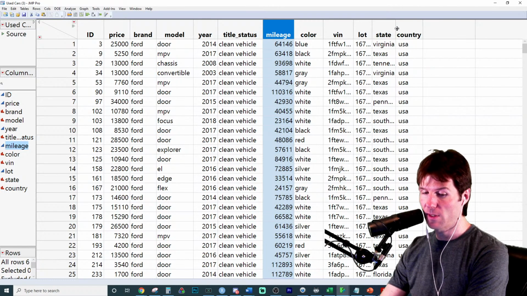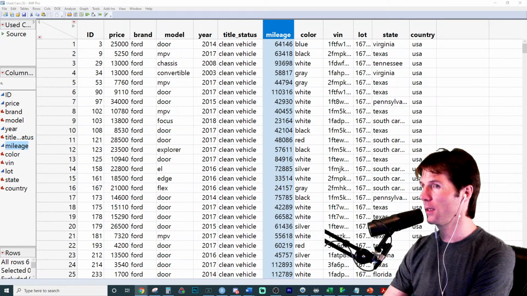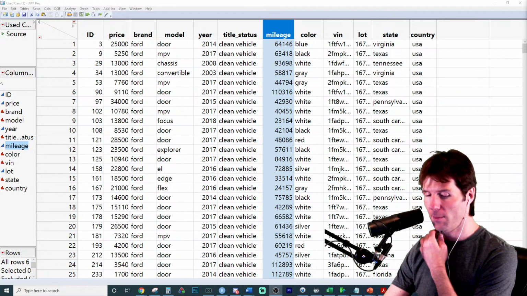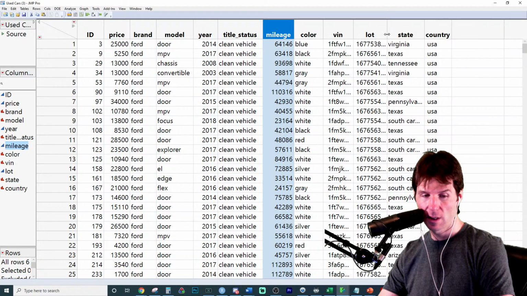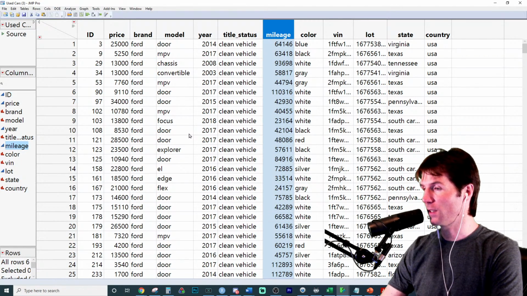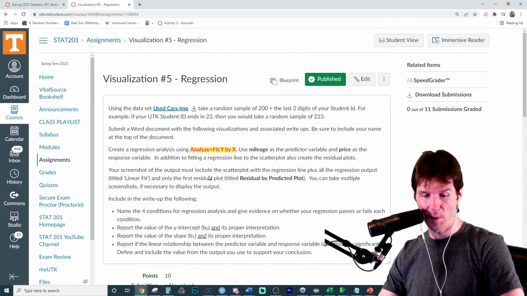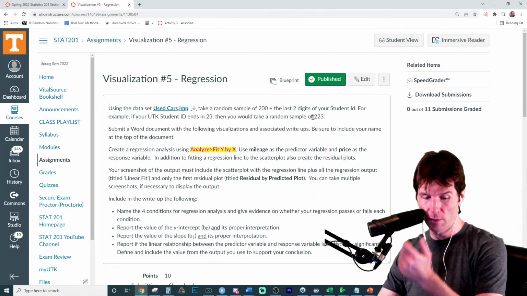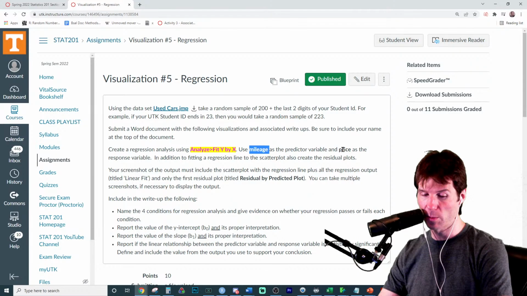And so now that we have this looking good right here, we can actually do some analysis on it. Not required to do that, but let's do it. I'm going to use a different variable than the one you're using. We have price, and we have year, and we have lot. Well, I might use a totally different data set. You'll be using this data set. You'll be taking a random sample of 200 plus the last 2 of your UTID. And you will be using the variable mileage as the predictor and price as the response.